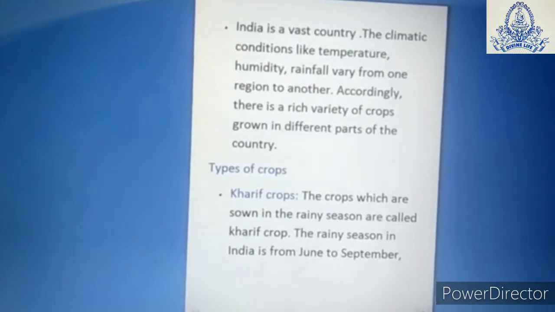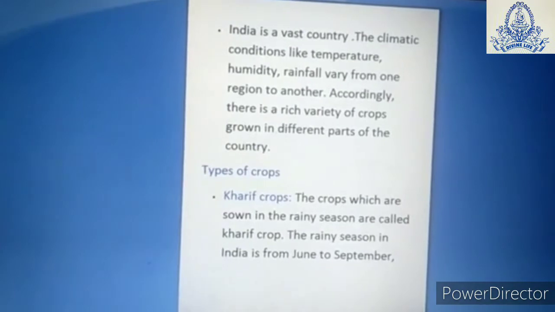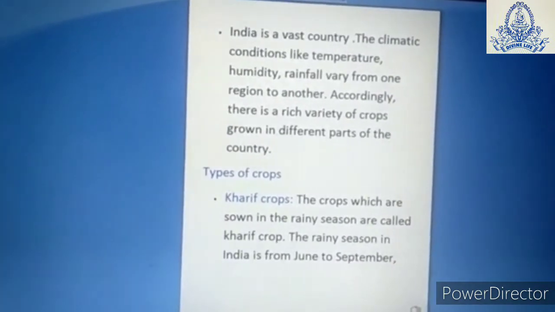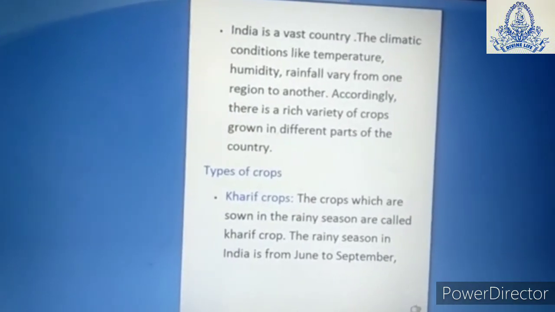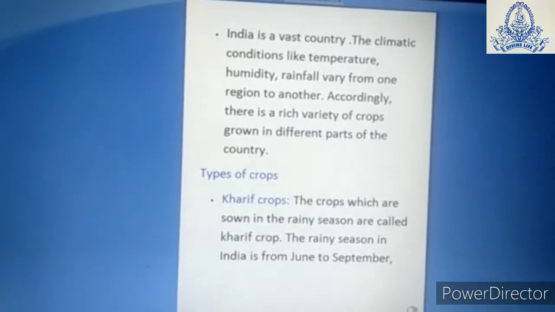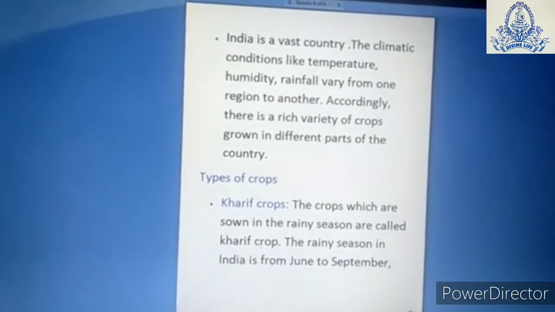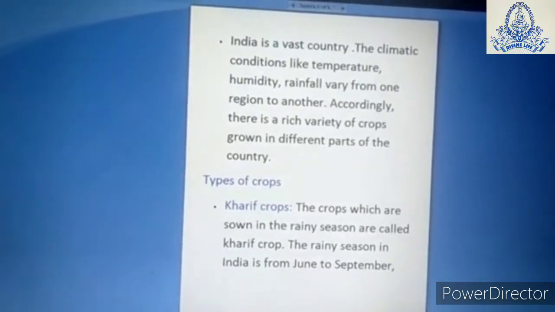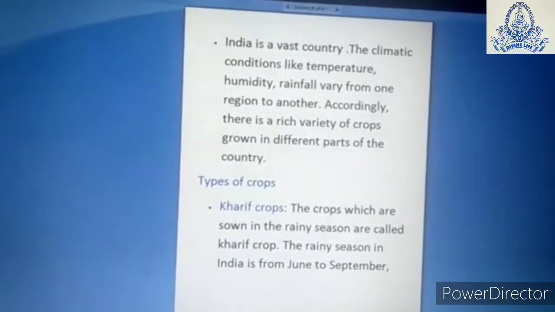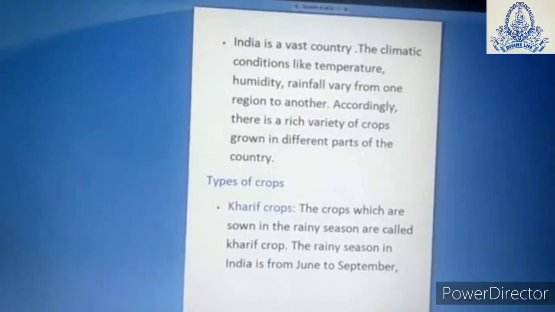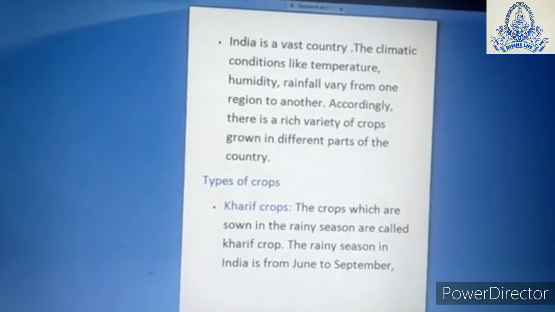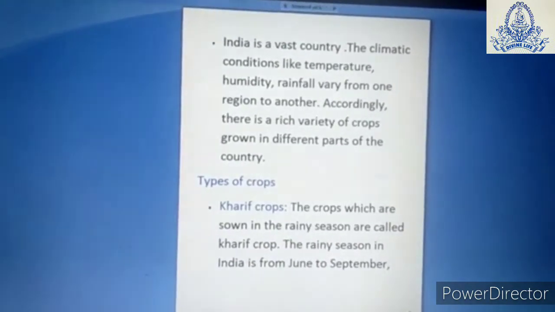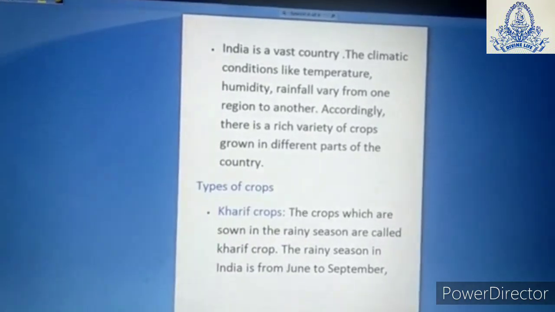As we all know, India is a vast country, so the climatic conditions of every region is different on the basis of temperature, humidity, rainfall, etc. Accordingly, there is a rich variety of crops grown in different parts of the country. On the basis of temperature, humidity, rainfall, we categorize the crops into 2 parts.